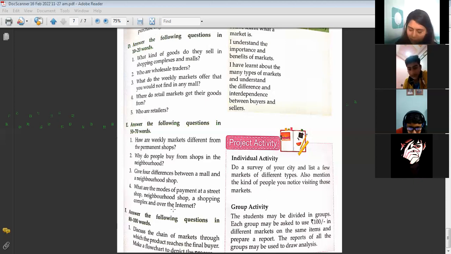Ma'am, you have seen the thing. Permanent markets have permanent buildings. These two points you can write. They are open throughout the week. One point can be permanent shops are open throughout the week and they have a permanent building. Ma'am, I have written the first point. They are held every day in permanent shops. Yes, they are there every week. And second point, what do I write? Second point, you can write they have a permanent building.